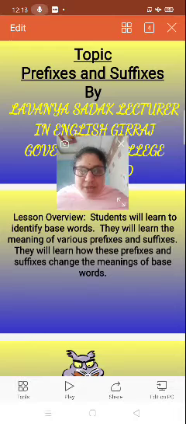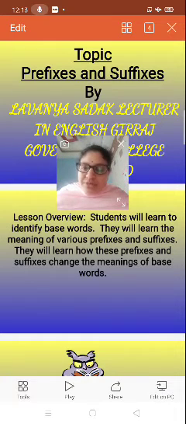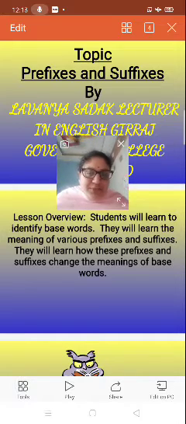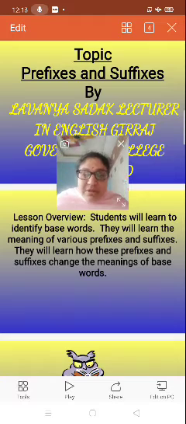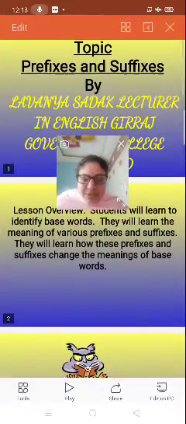What work do prefixes and suffixes do? How do we use them? Here the students will learn to identify base words. They will learn the meanings of various prefixes and suffixes, and how these prefixes and suffixes change the meanings of base words. First of all, the students will learn to identify the base words.